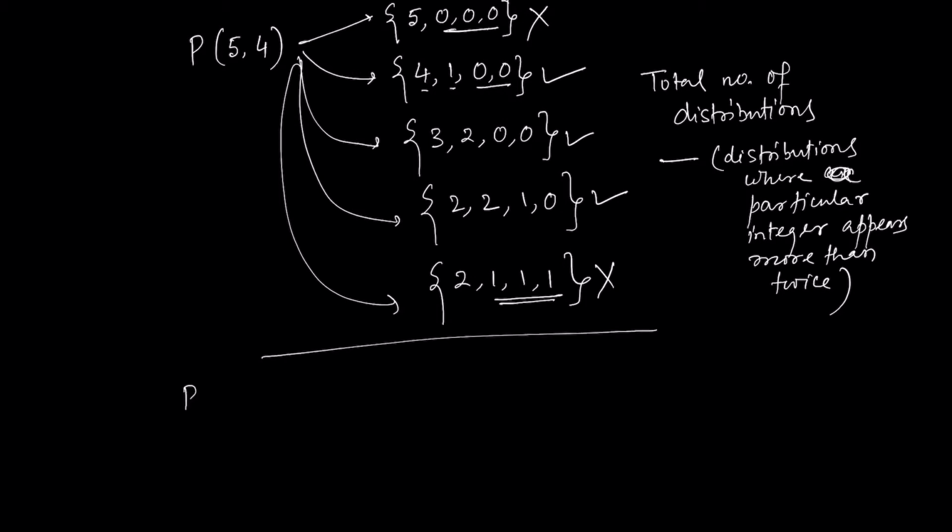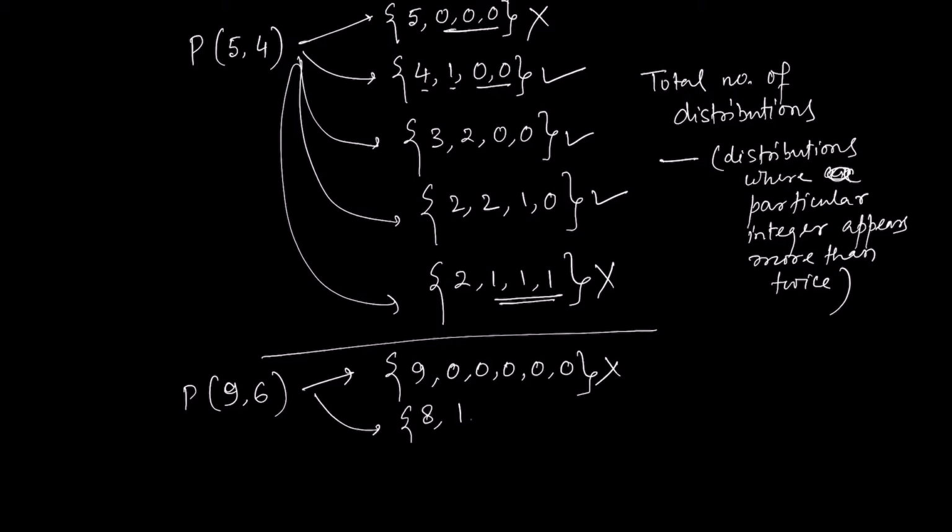You can try that, for example, with 9 units of energy among 6 particles, and then you can have, let's say, 9 and then 5 zeros. That will not be allowed. If you say 8, 1, 0, 0, 0, 0, that is also not allowed. Then you have 7, 1, 1, 0, 0, 0, that is also not allowed.